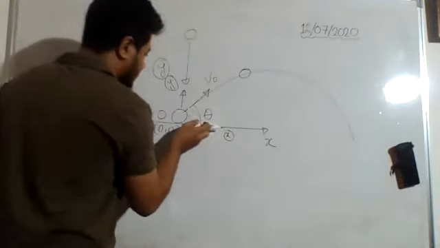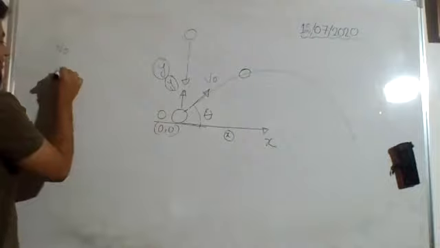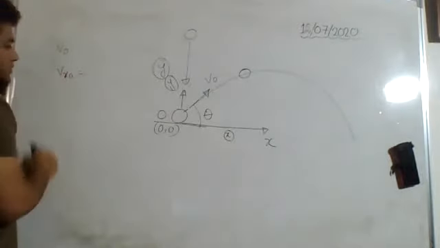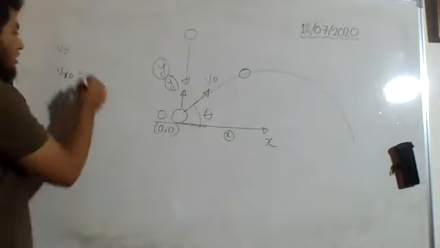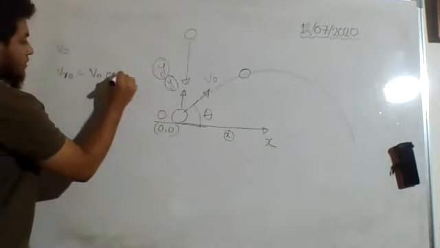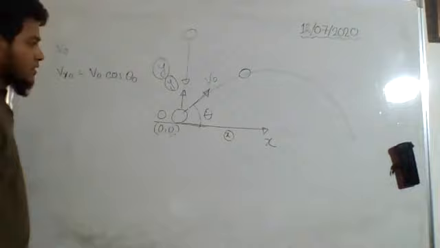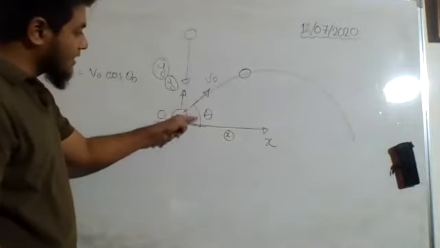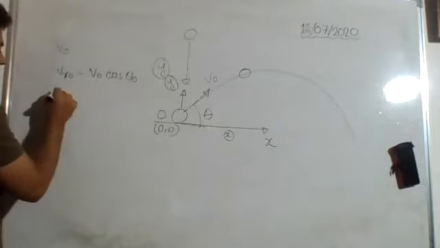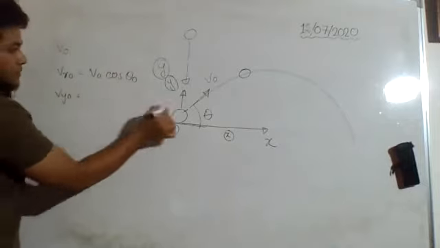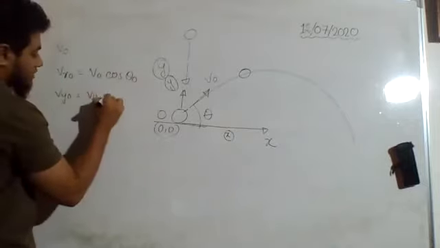Along the x-axis, let us say that is vx naught. Vx naught is the component of v naught along the x-axis. It will be v naught cos theta naught, the cosine of the angle with that axis, and vy naught is v naught sin theta naught.